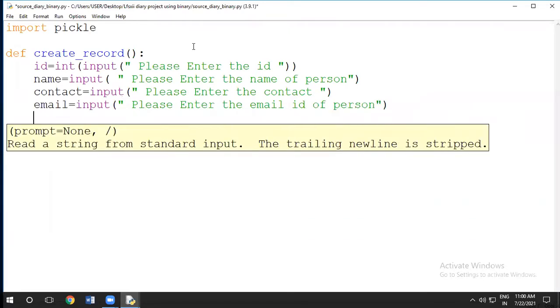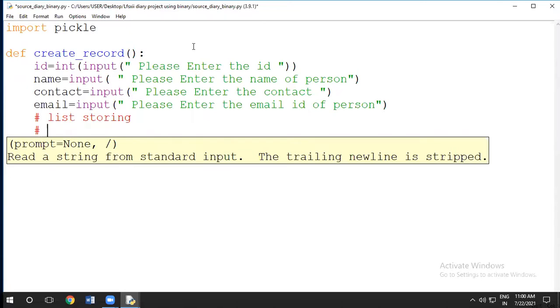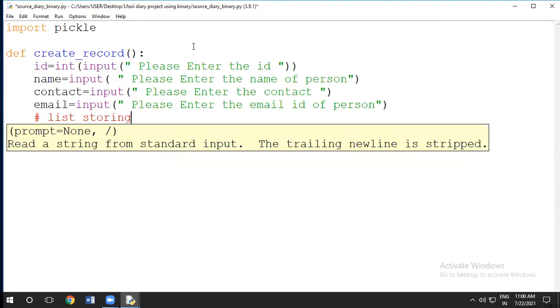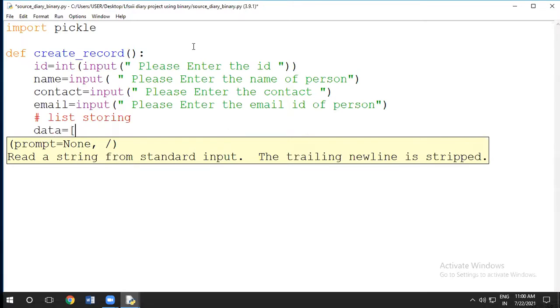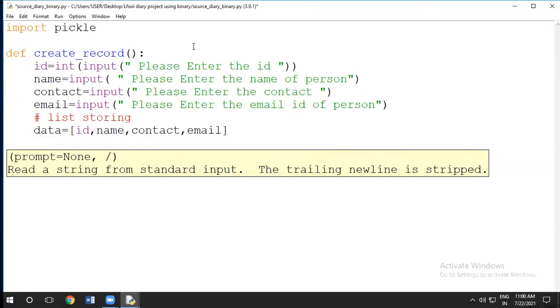Now, after taking all the input, we have to choose between two options. Either I will store using a list, or I will store using the dictionary method. If we go by the list, how will we do it? We will write data is equal to, in this format: ID, comma, name, comma, contact, comma, email. Now you are in 12th class, so you know very well we can't make a mistake between capital and small letters.